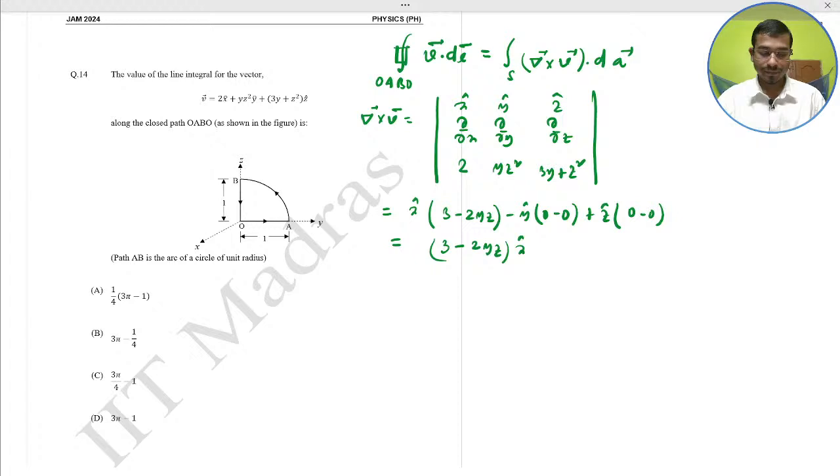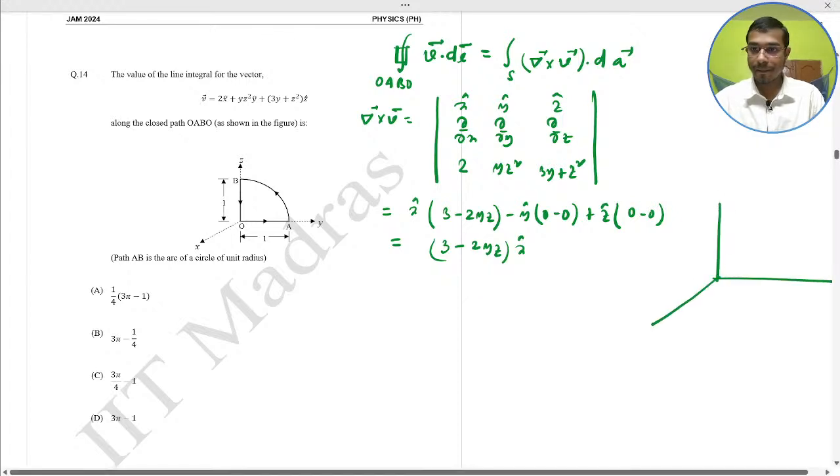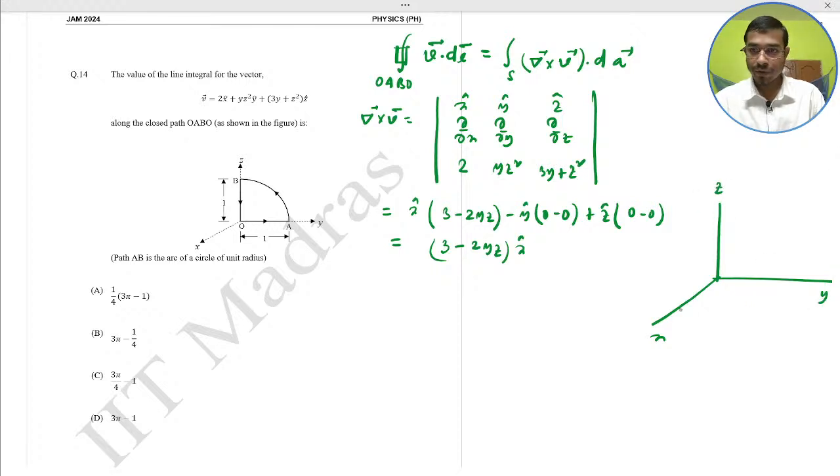Okay, let us redraw the path in the xy plane so that we can apply the cylindrical coordinate system. Same path in the cylindrical coordinate system. So let us, this is the x and the y and the z. So the path of the arc would be this one. This is the elementary area in the z direction, dA. This path is OAB. Okay, you now apply the cylindrical coordinate system.